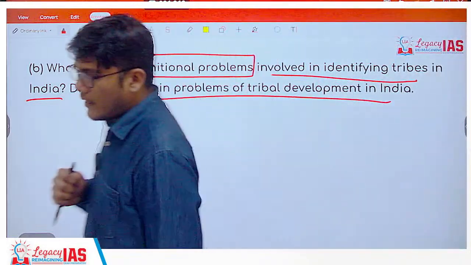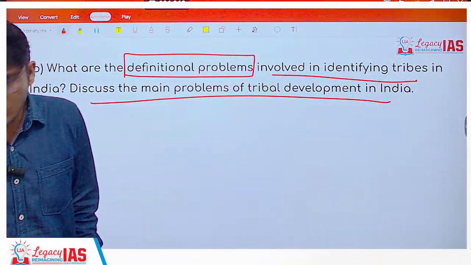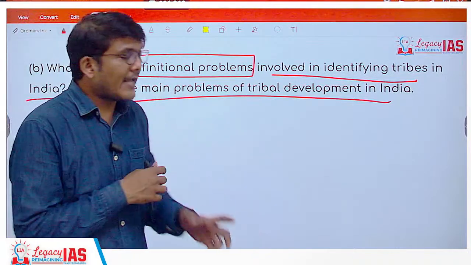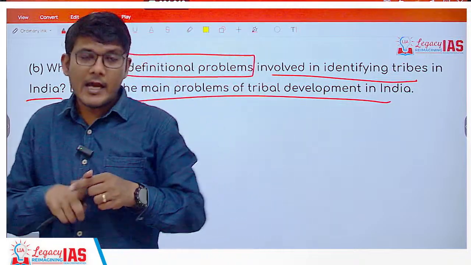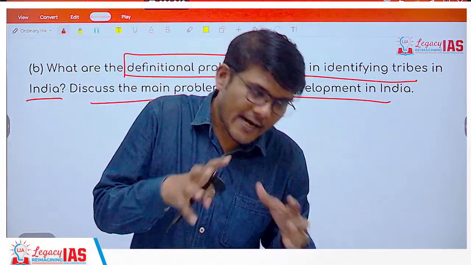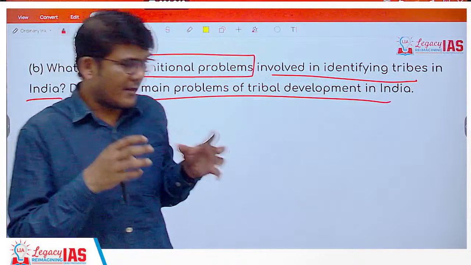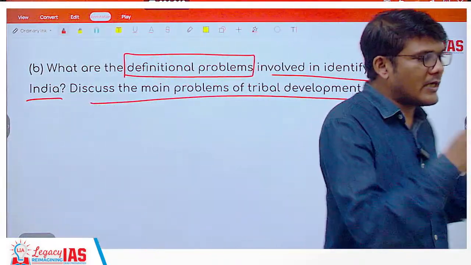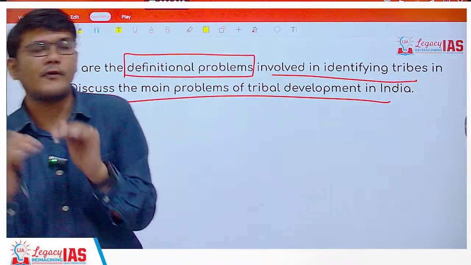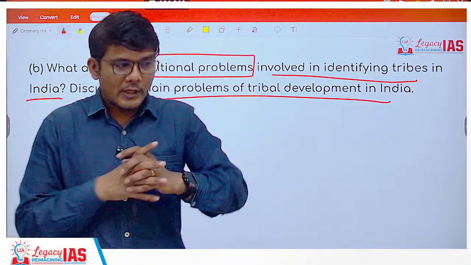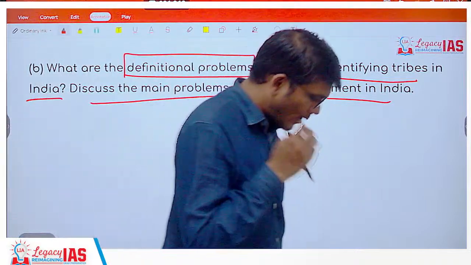Because the tribals that are there, they are not concentrated in one particular region. They are not homogeneous, they are heterogeneous. They have different rituals, customs, economy, different concepts of society, different levels of integration. Because of that, you cannot come up with one single definition.